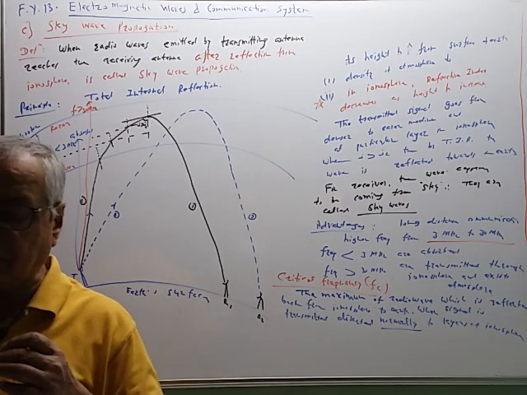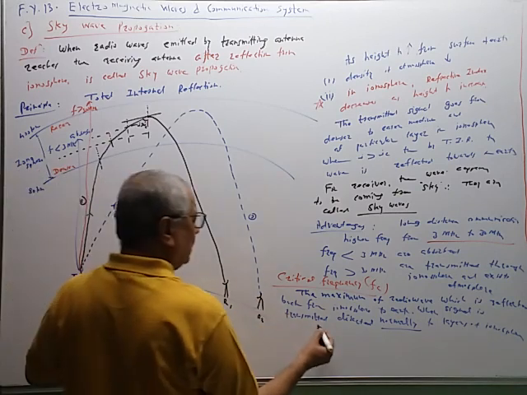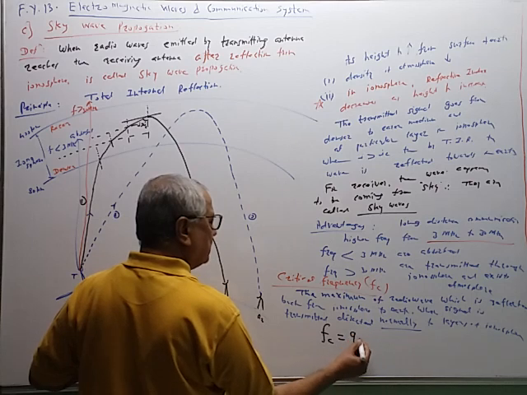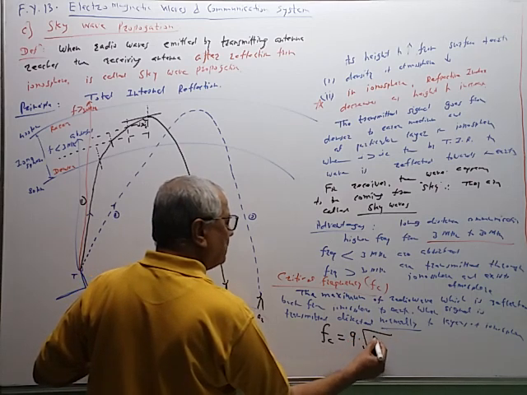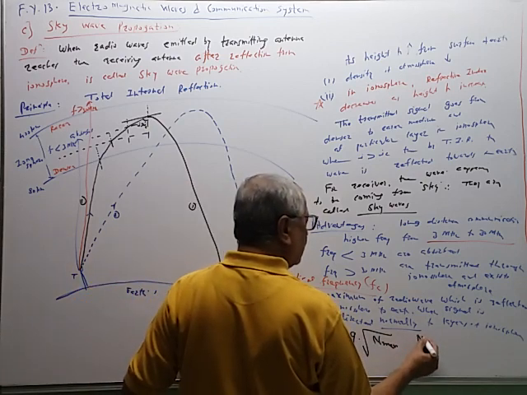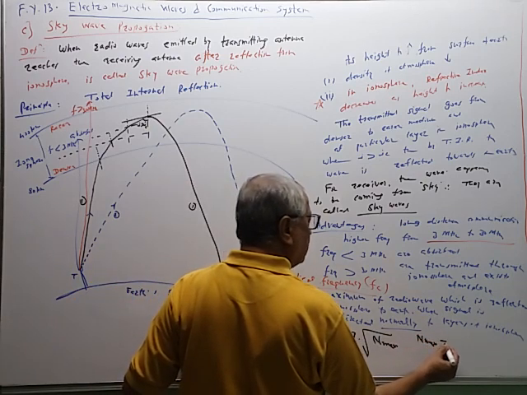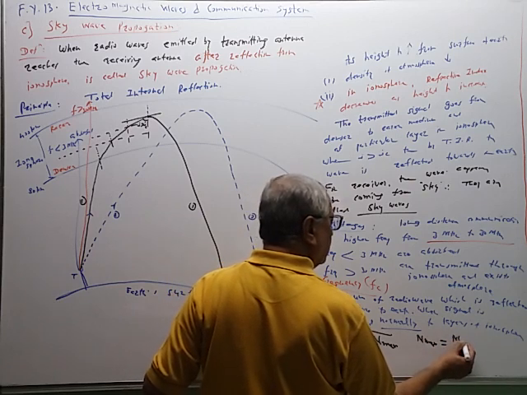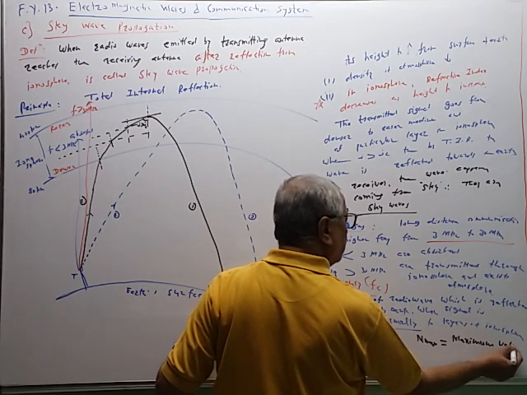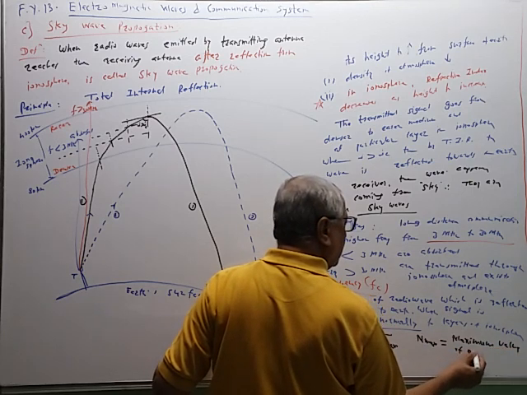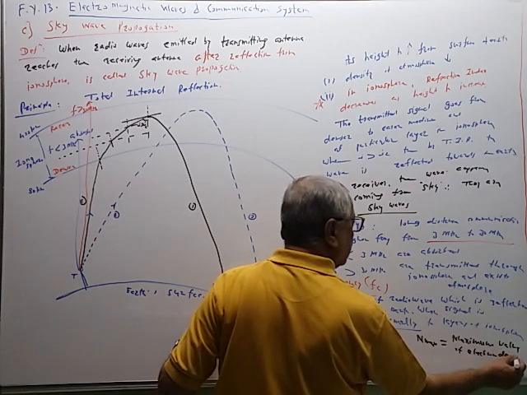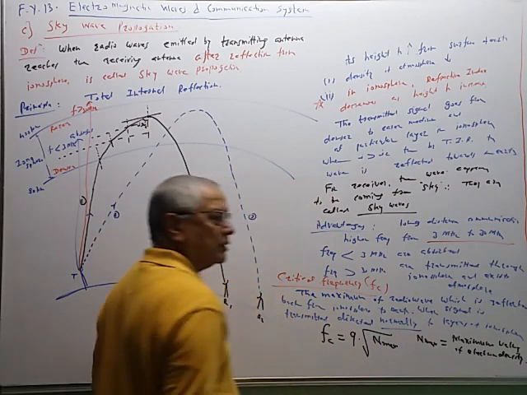by हा फॉर्म्युला सुद्धा प्रॉब्लेम सॉल्व करताना आपल्याला लागू शकतो. So critical frequency is denoted by fc and it is given by 9 multiplied by under root Nmax. So what is the meaning of Nmax? That is also important. Nmax is equal to the maximum value of electron density, the number of electrons present per unit volume. It is called the electron density.